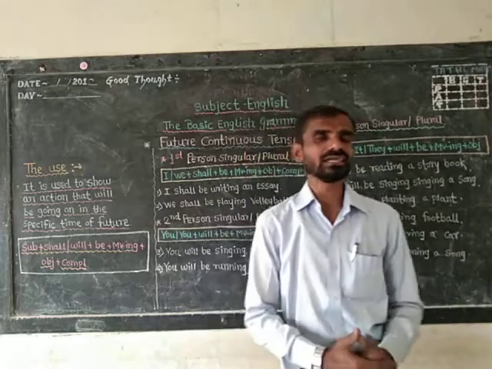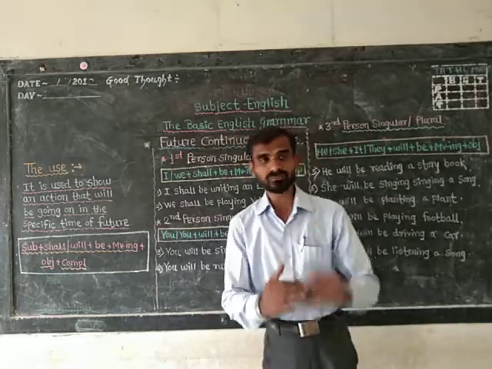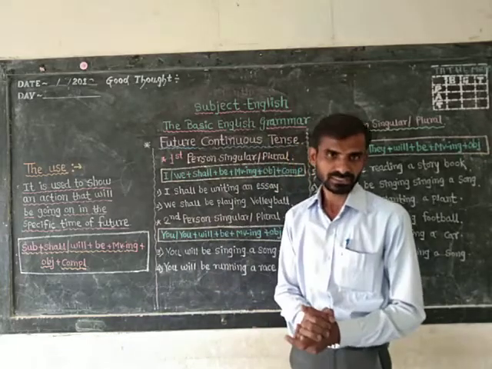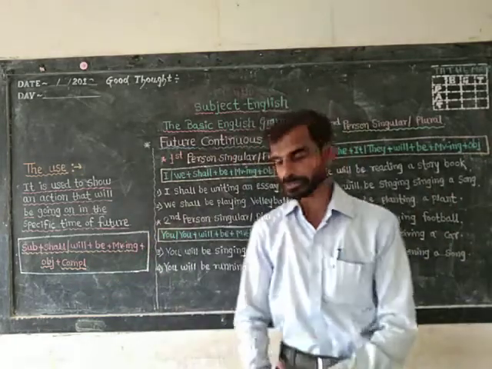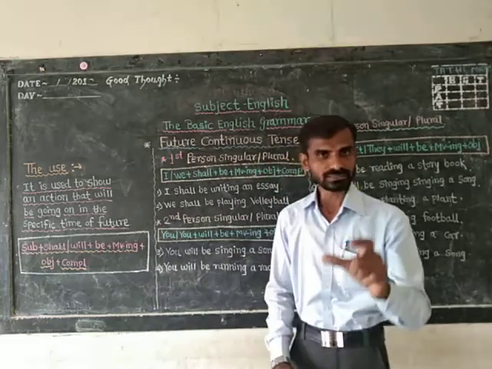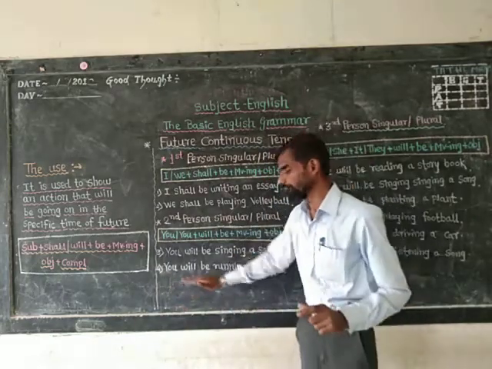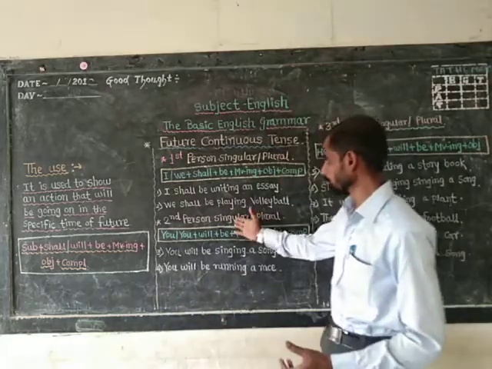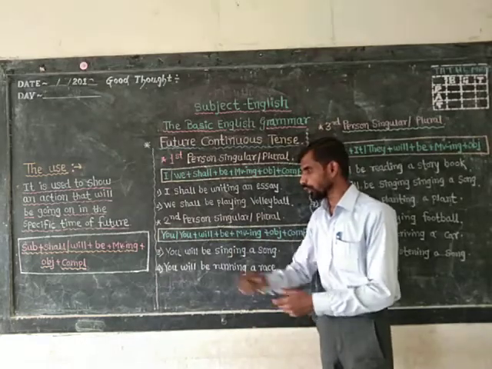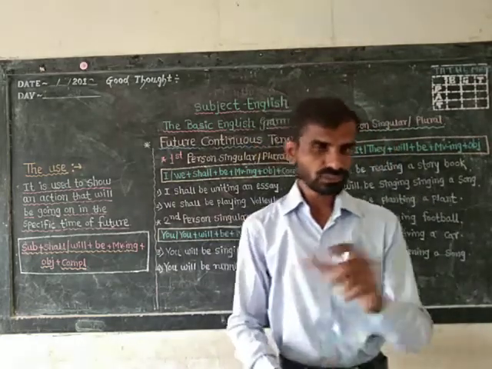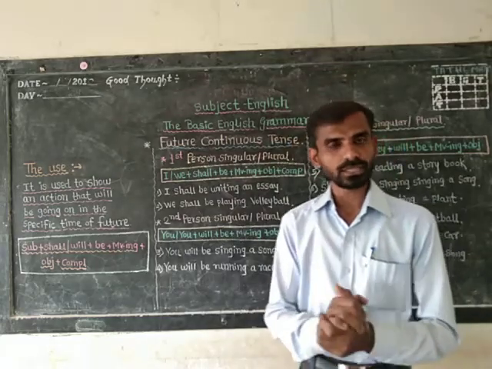You will be singing a song tomorrow or somewhere in the future, and you will be running a race, isn't it? In plural case, many students are there or many people are there. Yes, tomorrow at the same time you all people will be running a race.